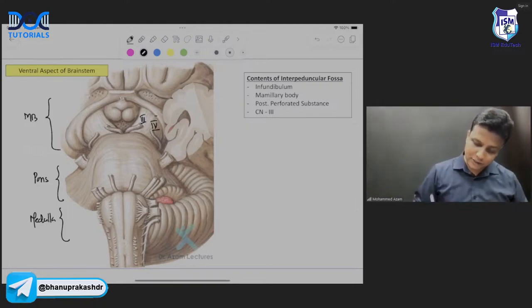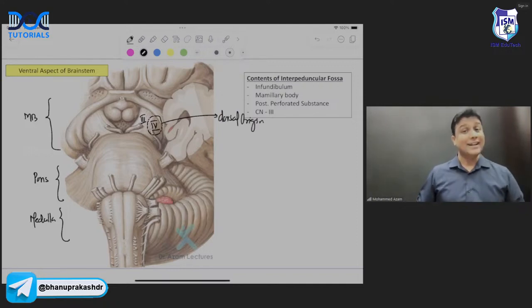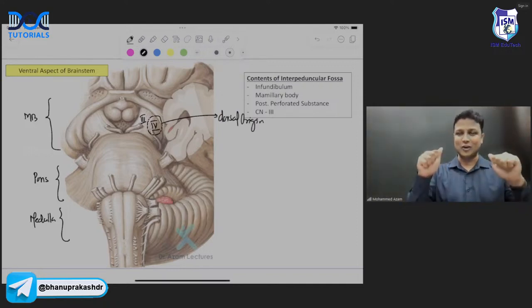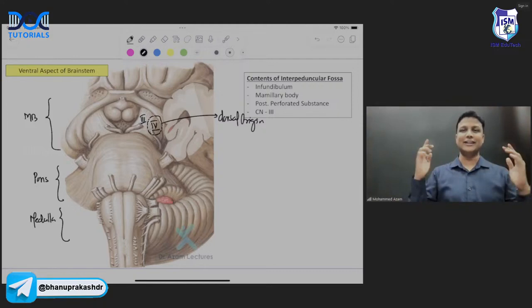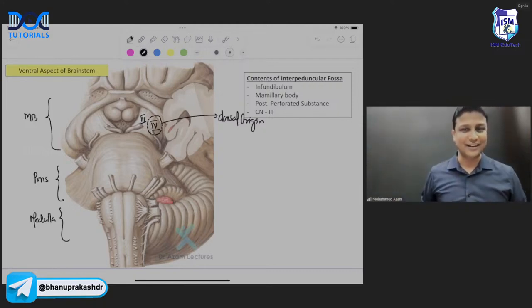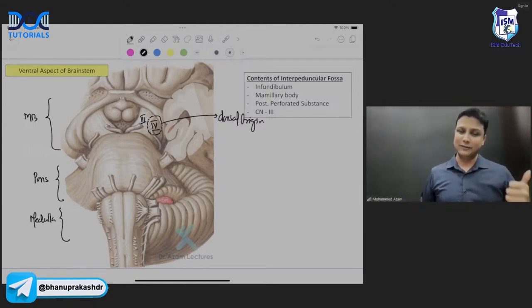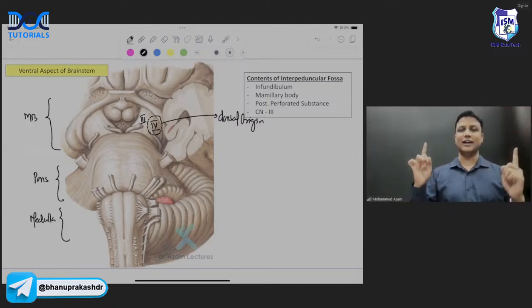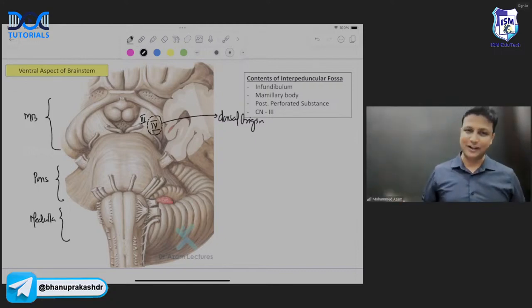And please appreciate in this diagram itself, the fourth nerve is the only cranial nerve which has a dorsal origin. That is the reason why you can clearly see here, it's originating dorsally, then taking a turn, and then coming in the front. So third and fourth nerve begin from the midbrain. And remember, the fourth nerve is the only cranial nerve having dorsal origin. It will take a turn and then come in the front. You can clearly appreciate it in our diagram.